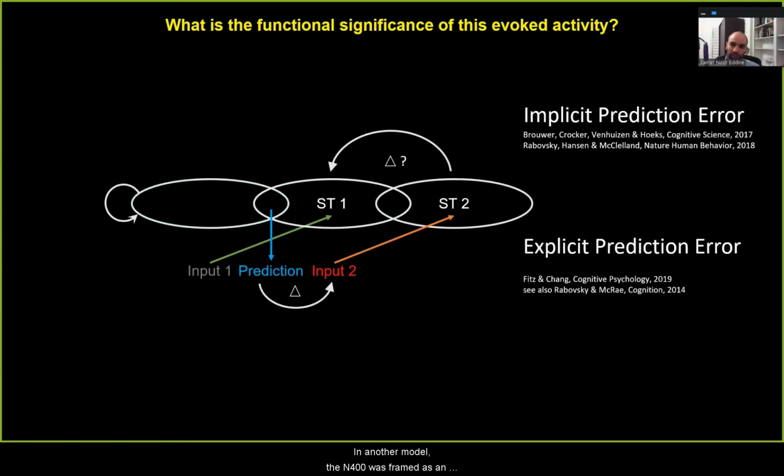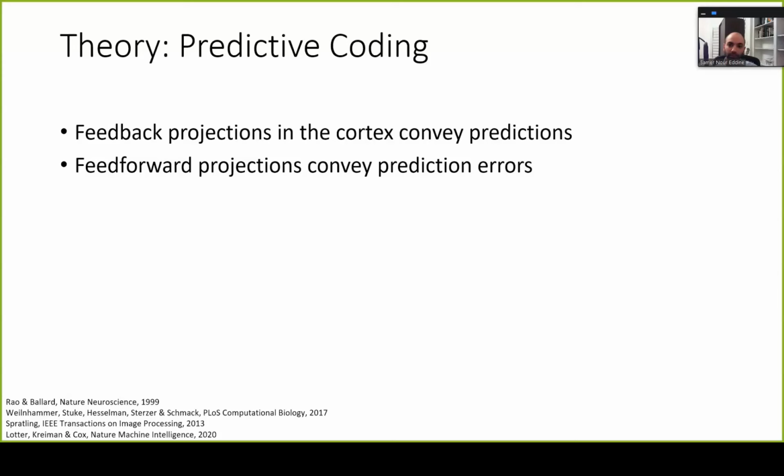In another model, the N400 was framed as an explicit prediction error. In other words, it was computed as the difference between a prediction of what the next input will be and the true next input. But in this setting, the error was used only for post-hoc learning, and it played no online role in the processing of the stimulus. So to sum up, these models share the intuition that the N400 is reflecting some kind of prediction error, whether implicit or explicit. And what I want to present next is a framework that gives prediction error a central online role in stimulus processing. This framework is called Predictive Coding.